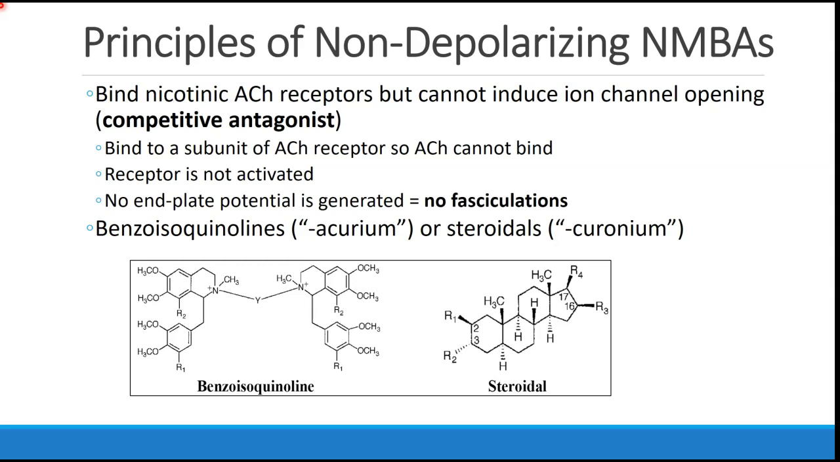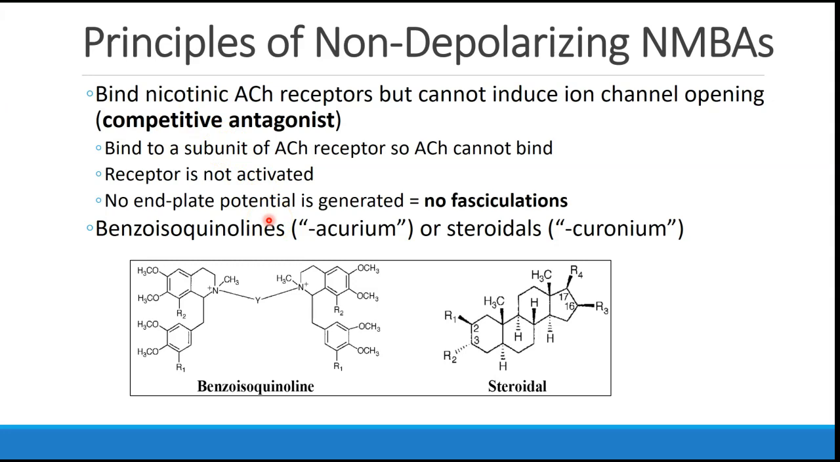These drugs also bind to the nicotinic acetylcholine receptors, but they cannot induce ion channel opening. So they're not agonists, they're competitive antagonists. They bind to a subunit of the acetylcholine receptor, and by doing so, they prevent acetylcholine from binding, and that's how they cause paralysis. Again, because they're antagonists, the receptor is not activated, no end plate potential is generated, and